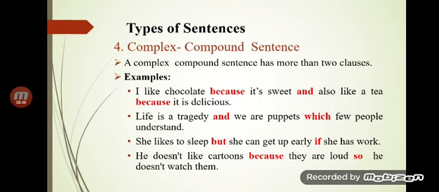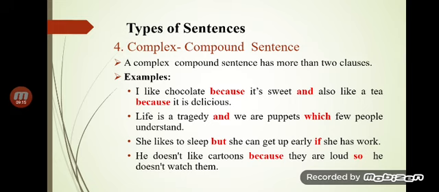Complex compound sentence. Okay, life is a tragedy and we are puppets. Life is a tragedy, independent clause, and that is a coordinate conjunction. We are puppets, independent clause, which few people understand. That is a subordinate clause introduced by the subordinate conjunction. She likes to sleep, but here again coordinate conjunction, but she can get up early.